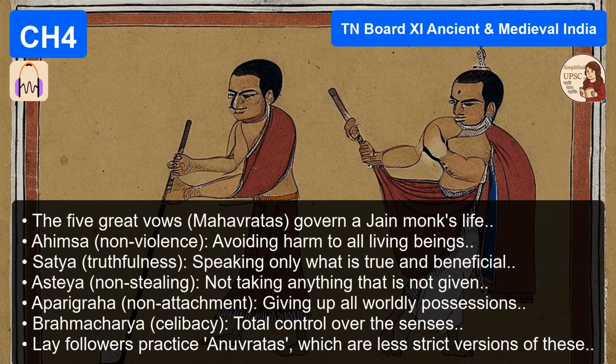He practiced severe penance for years, starving himself, pushing his body to the absolute limit. But he found that it didn't lead to clarity. It just led to weakness and delirium. You can't think straight if you're starving to death. Exactly. He realized that torturing the body wasn't the way. So he abandoned that extreme path and sat under a Bodhi tree in Bodh Gaya, determined not to get up until he found the truth. And at age 35, he did.